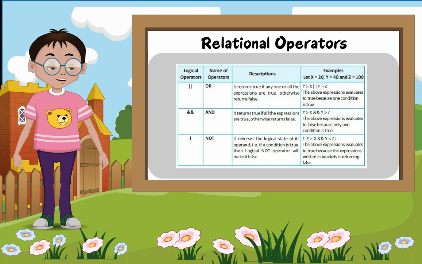Or: it returns true if any one or all the expressions are true, otherwise returns false. y greater than x or y greater than z. The above expression evaluates to true because one condition is true. And: it returns true if all the expressions are true, otherwise returns false. y greater than x and y greater than z. The above expression evaluates to false because only one condition is true.